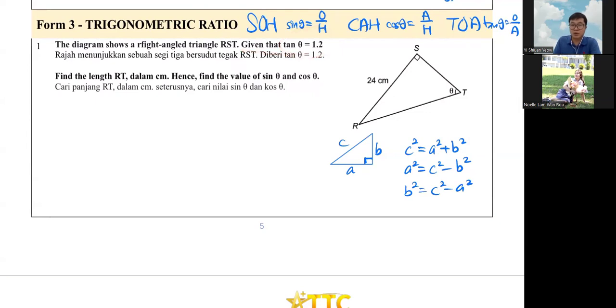So this is the information you got: tangent theta equals 1.2. They asked you to find the length RT, and find the value of sine theta and cos theta. So let's go. Given that